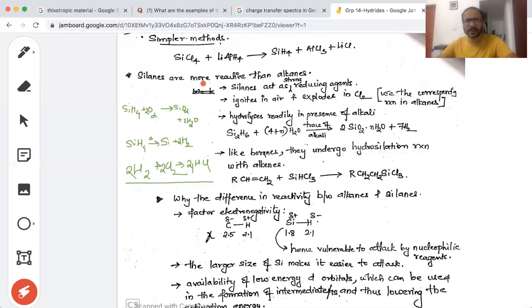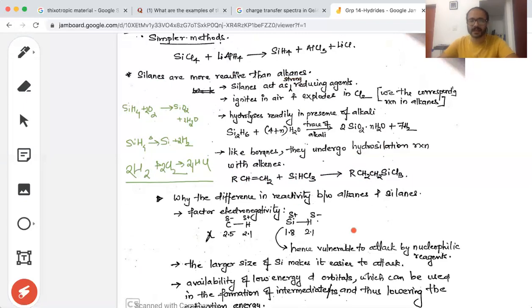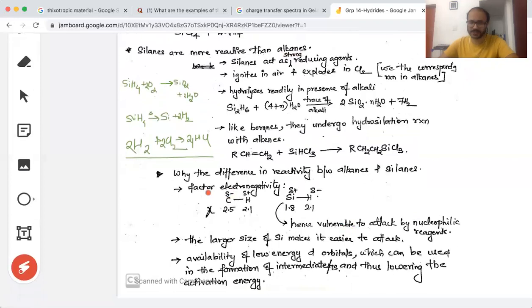Now, why do you have the silanes more reactive than the alkane? It can be explained on the basis of 3 important features. One of the features is the electronegativity. Now, if you compare the alkane, carbon has an electronegativity value of 2.5, hydrogen has 2.1.